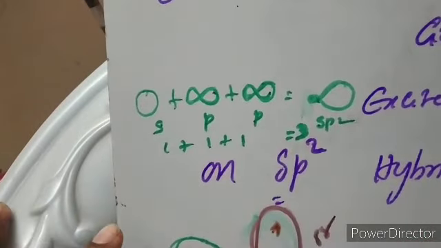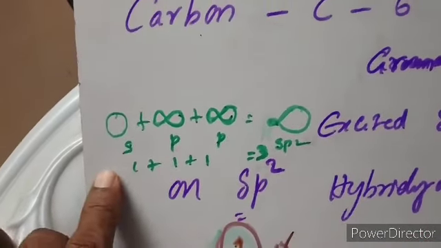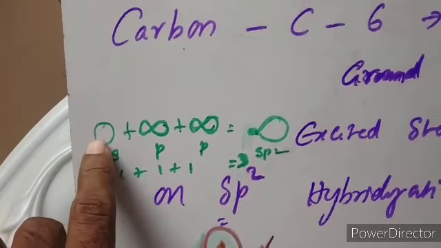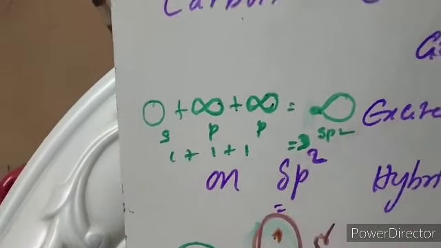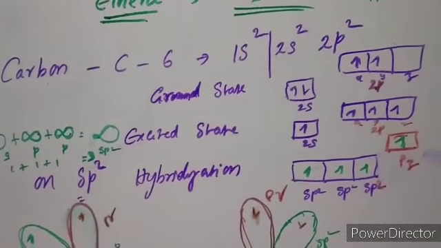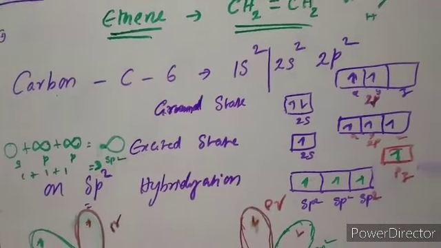How many sp2 hybrid orbitals are formed? 1s and 2p, 1 plus 2 gives 3. So 3 sp2 hybrid orbitals are formed upon intermixing of these orbitals.